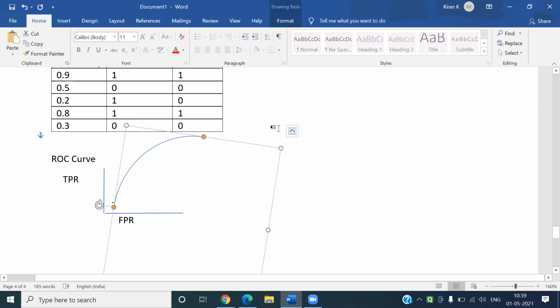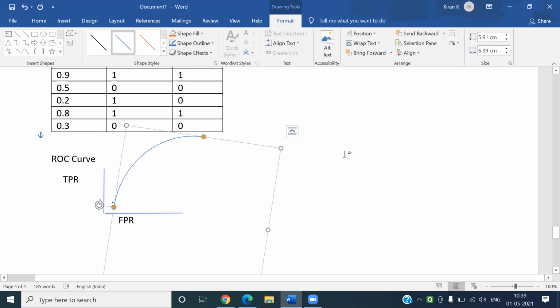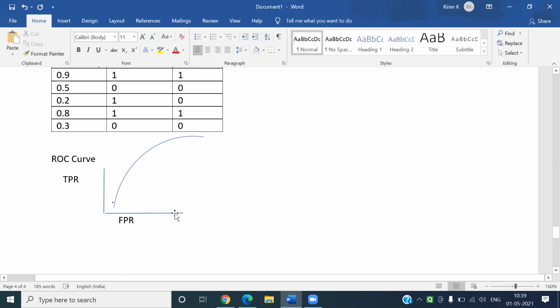Suppose a point exists here, so the curve will be like this. This curve is called the ROC curve, right?